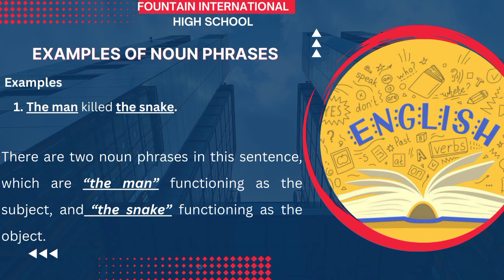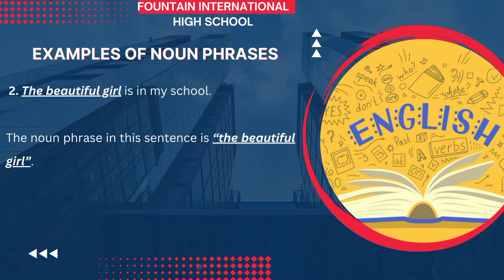Number 2, the beautiful girl is in my school. So the noun phrase there is the beautiful girl. As you can see, girl is the key word in that sentence. The beautiful is just modifying, giving additional information to the subject. So the beautiful girl is the noun phrase in that sentence, functioning as the subject because the sentence is about the beautiful girl.